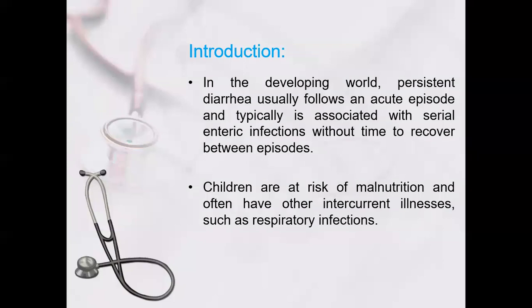Chronic diarrhea in the developing world: persistent diarrhea usually follows an acute episode and is typically associated with a serious infection, without time to recover between episodes. Children are at risk of malnutrition. So in the developing world, like in Bangladesh, India, Pakistan, Afghanistan, they have more infective diarrhea, and then the cycle of recurrent diarrhea leads to malnutrition, and malnutrition by itself leads to chronic diarrhea.